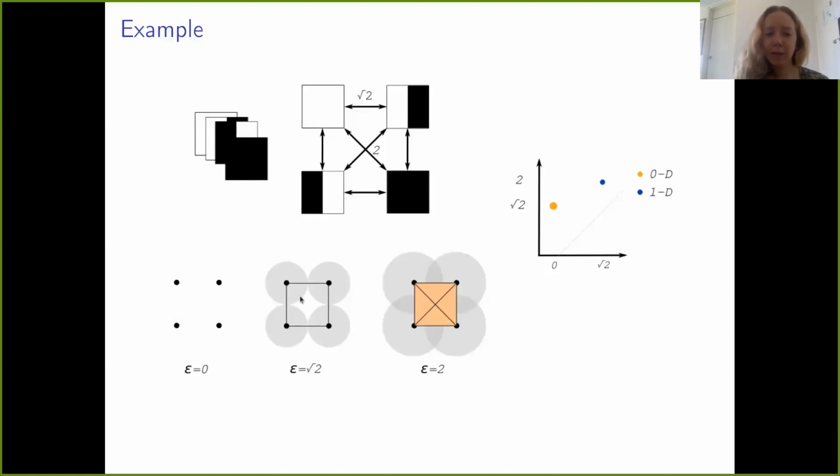As you can see in here, we can clearly see a hole that persisted until it disappeared at scale 2, and this corresponds to this point. So the distance between this point and the diagonal represents the lifespan of the hole. It gives us information about the distribution of the filters in space with respect to each other.